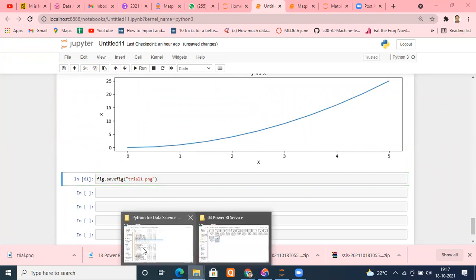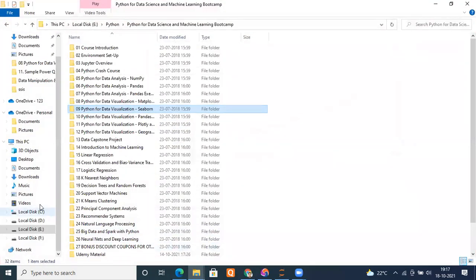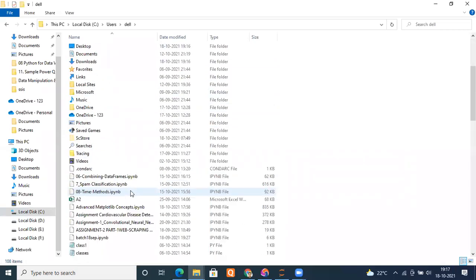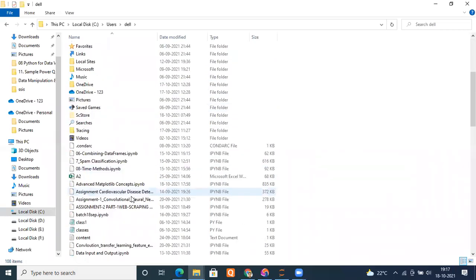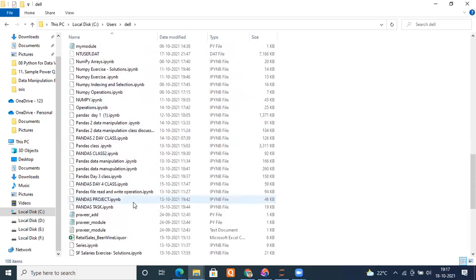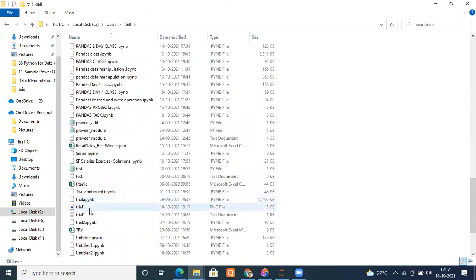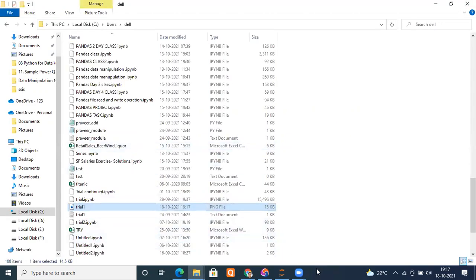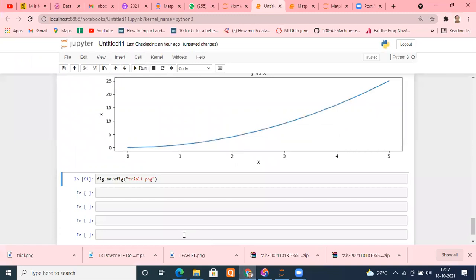Execute it. I can go to my C users del, Python. And I can see my trial1 should be there somewhere. Trial1.jpg. Yeah, it is here. Sorry, PNG. The same graph is here. Fine. So there are two ways of saving your graphs. Either you can right-click and save as JPG because you might have to use it in your reports, or you can use dot savefig as well. Whatever you prefer. It's entirely your choice.